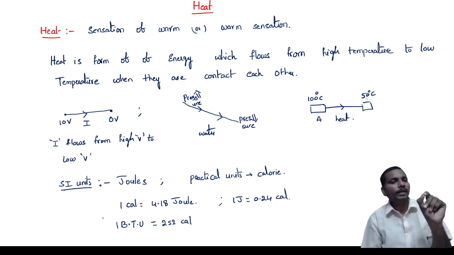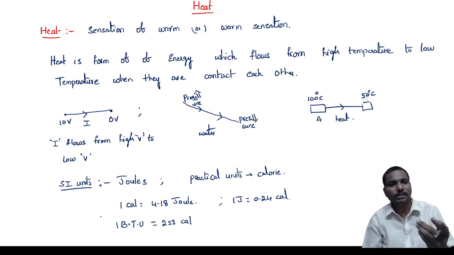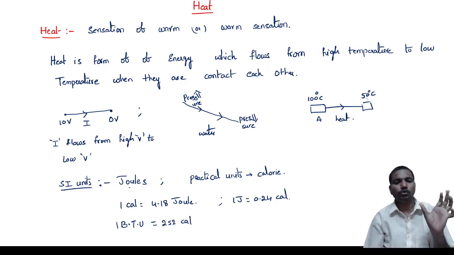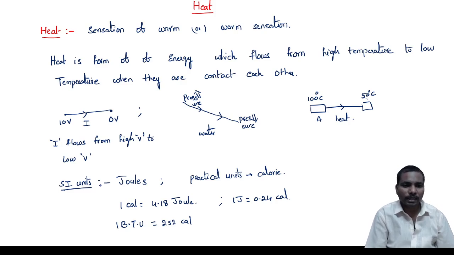Heat units and temperature units are different. For temperature, we have Celsius, Fahrenheit, Kelvin and so on. For heat, the SI unit is joules, and the practical unit is calories. That means heat is a form of energy, so all energy units are units of heat also.